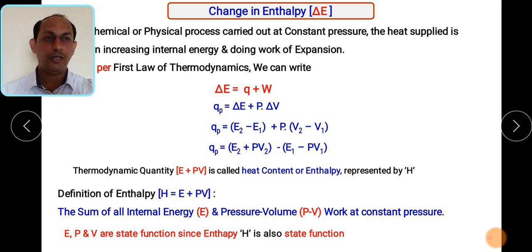The symbol for enthalpy is H. So hope you understood what is meant by enthalpy. Enthalpy is nothing but the heat content associated with the system, which can be calculated as a sum of internal energy plus pressure volume type of work. Remember H is equal to E plus PV.